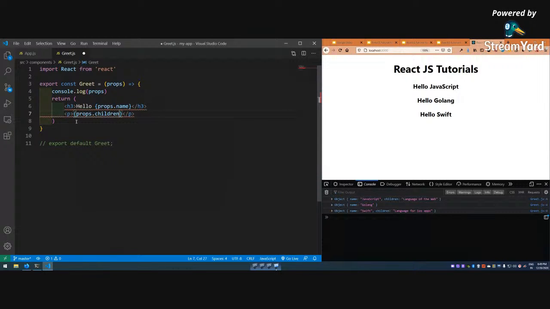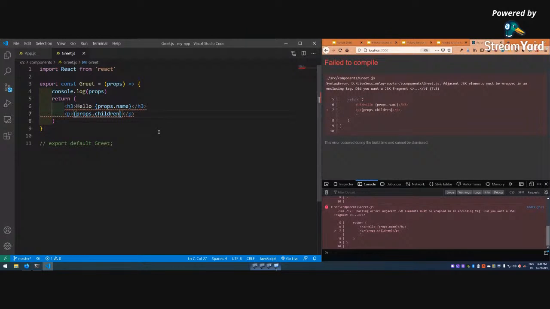But my code editor is already shouting at me and giving me red errors. Let me save it and see that it is wrong. So I got a very big error, and it is on adjacent JSX element must be wrapped in an enclosing tag. Do you want a JSX fragment? So this is a drawback, or whatever it is, limitation of JSX, that inside this return statement, the starting and ending should be same.